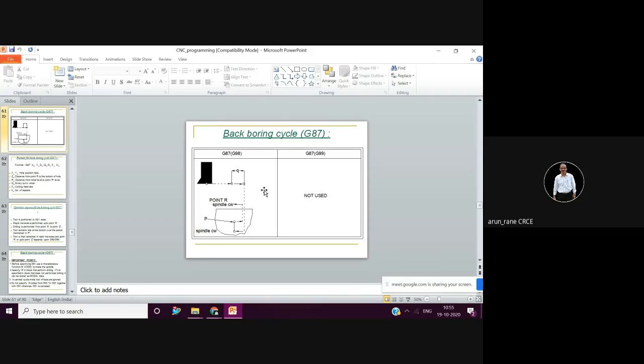So suppose now this is one face, and exactly opposite, that is 180 degree opposite, you have the third face. You have done boring from this face. Now suppose if you want to do counter boring on the third face, which is exactly opposite, 180 degree opposite. Counter bore आपको करना है. So how to do that counter bore?